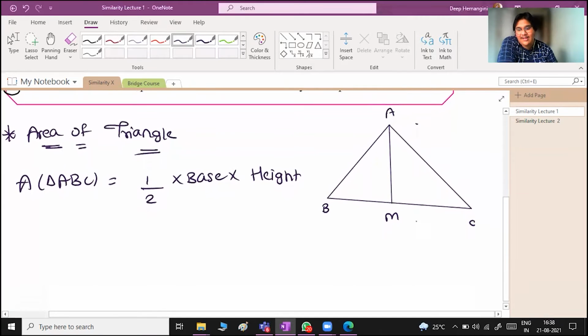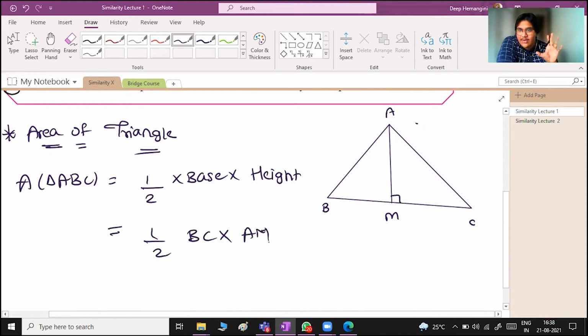And if you don't know, then memorize it now. This is a right angle, of course, my dear. So the area of triangle ABC is nothing but half into base into height. So what is your base here? Half into base BC into what is your height here? It is AM. Did you understand, or do you have any doubt? I hope you understood. So BC into AM.